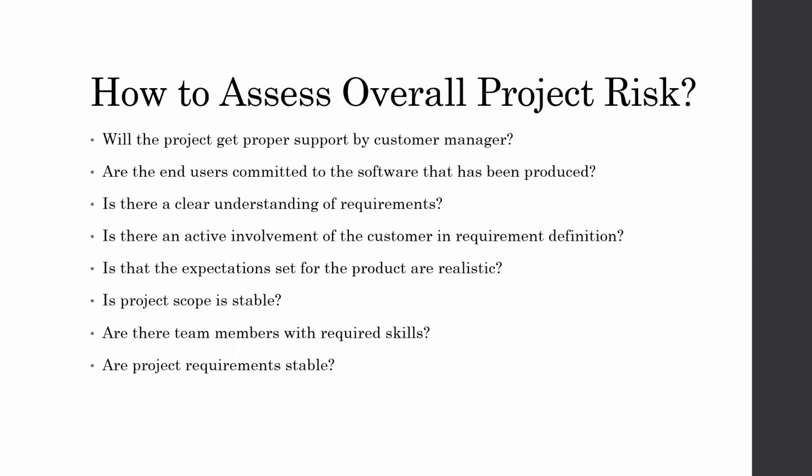These things are asked by the development team. Whatever expectations the customer has from the product, they ask whether that set of expectations is realistic, meaning feasible, whether it is actually possible to implement such a product. Next one is the project scope is stable.